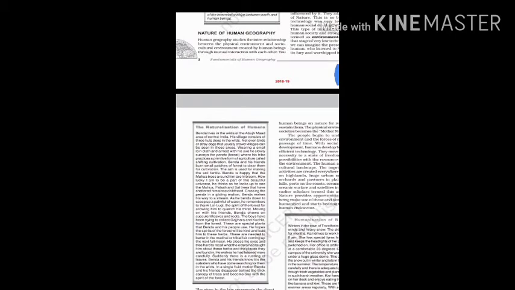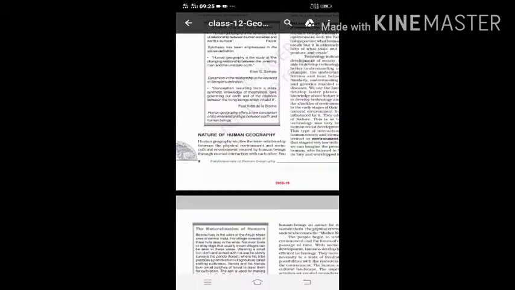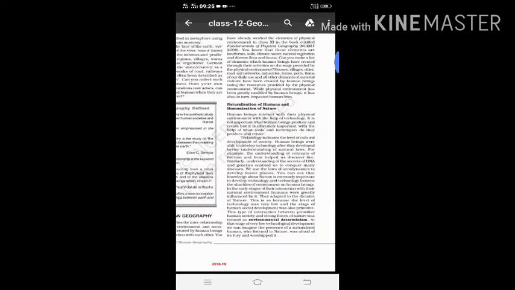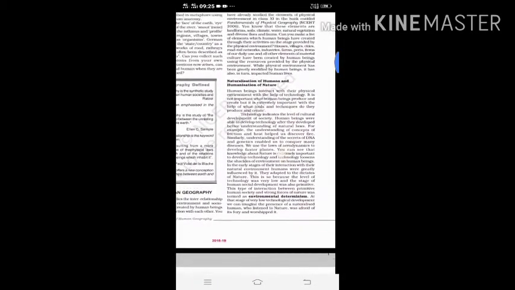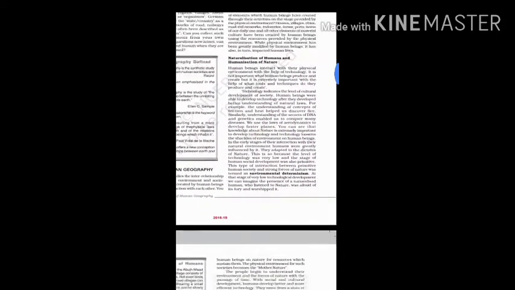Now our next topic is the nature of human geography. Here we will speak about the interrelationship between the physical environment and the socio-cultural environment created by human beings. So let's get started. Naturalization of humans and humanization of nature.